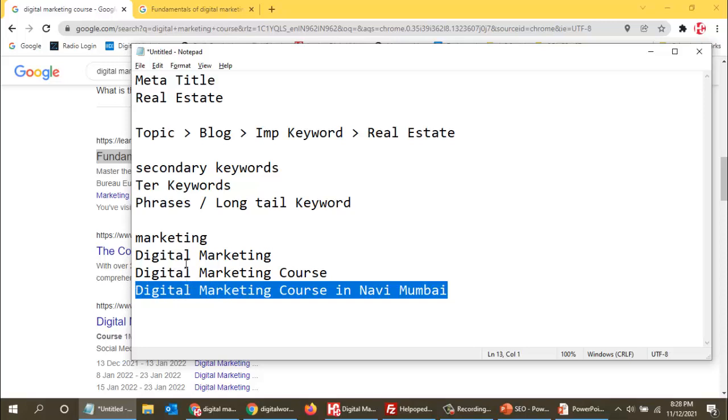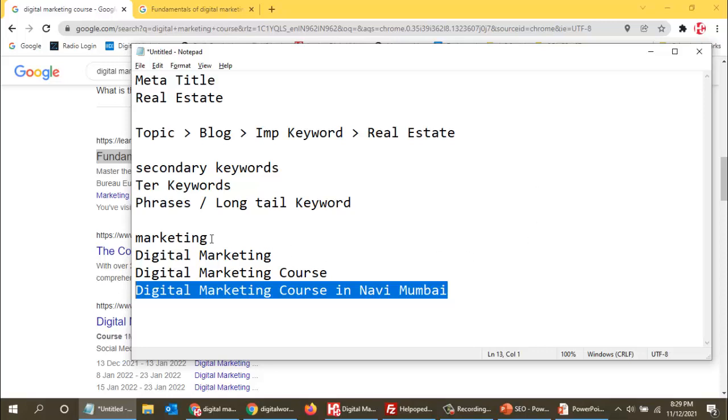Like in your case, real estate businesses in Mumbai, real estate businesses in Navi Mumbai, or real estate companies in Navi Mumbai. Then say property dealers in Mumbai, property dealers in Navi Mumbai. Like that we can use various keywords. Those keywords are very easy to use, and your website can rank easily with those long tail keywords.